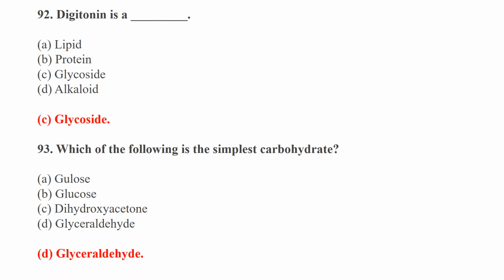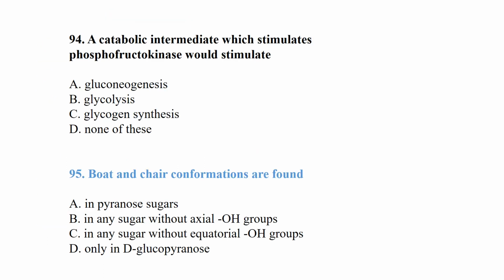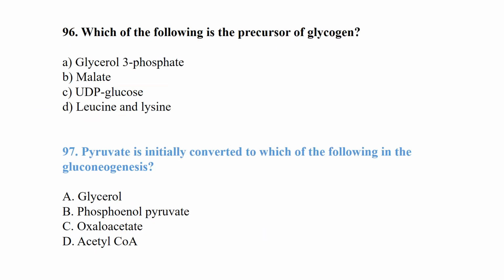Glyceraldehyde is the simplest carbohydrate. A catabolic intermediate which stimulates phosphofructokinase would stimulate glycolysis. Both boat and chair conformations are found in pyranose rings. Which of the following is a precursor of glycogen? UDP glucose is a precursor of glycogen synthesis.